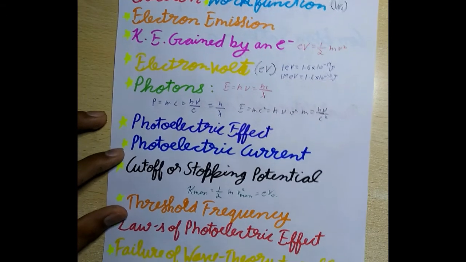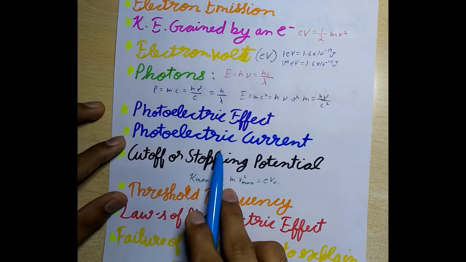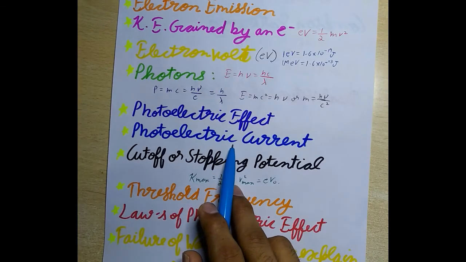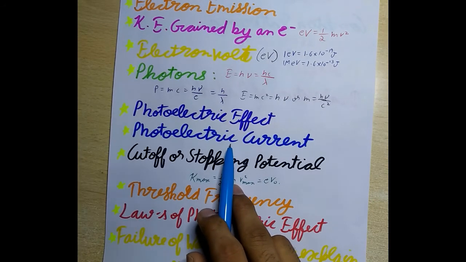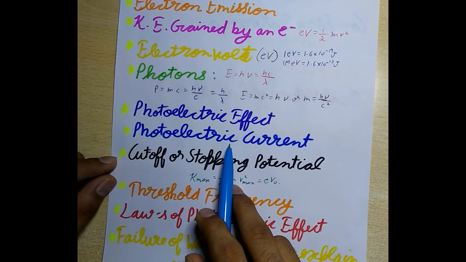Now next is photoelectric current. The current constituted by photoelectrons is called photoelectric current. Its value depends on first, intensity of light, second, the potential difference applied between the two electrodes, and third, the nature of the cathode material.